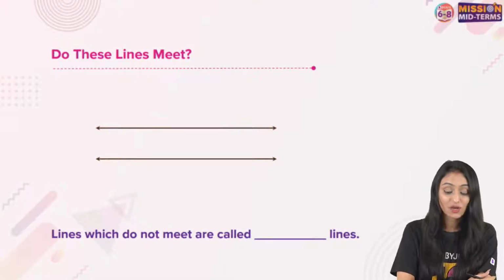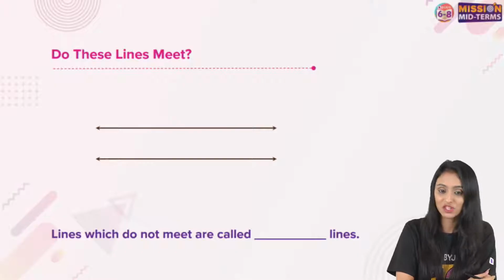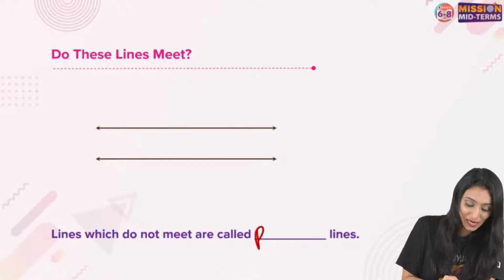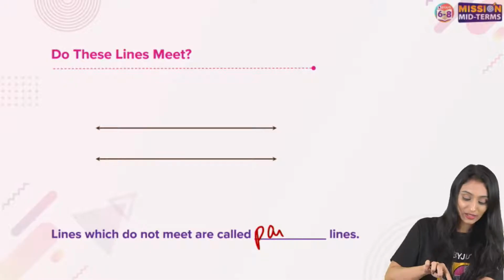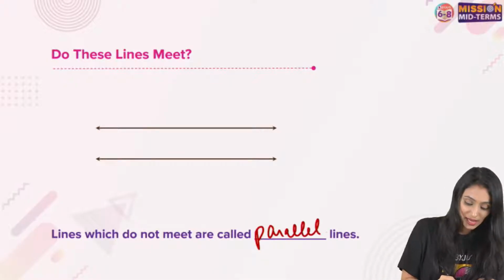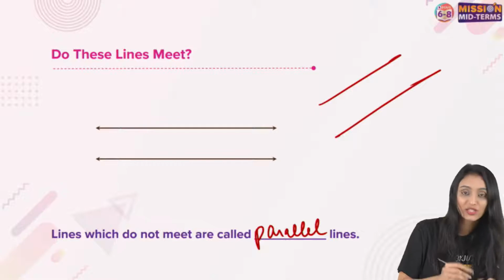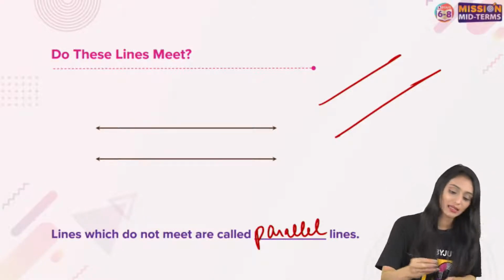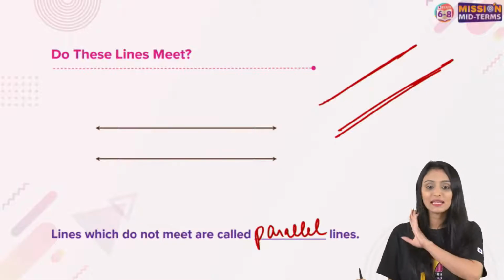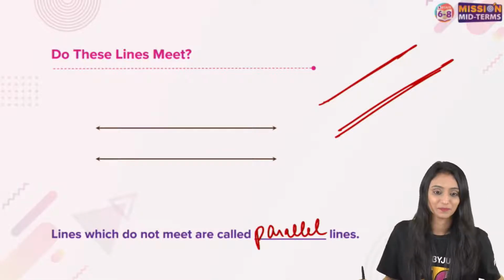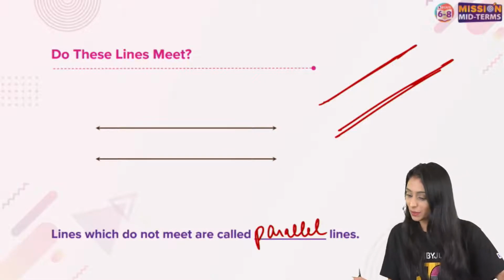Lines which do not meet are called what? I can see answers here. You are saying do lines meet? No, these lines would not. Yes, people are saying parallel lines. Like you see the railway track also, right? Both the lines of the tracks, they are parallel, right? They never meet each other. Yes, parallel lines never meet. Correct. Absolutely. Everybody has understood this.